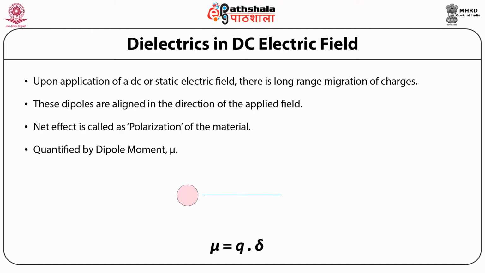Students, you can see in the figure there are two equal and opposite charges, plus q and minus q, which are separated by a distance delta. The dipole moment is a vector and mu points from negative to positive charge, and it has units of coulomb meter.